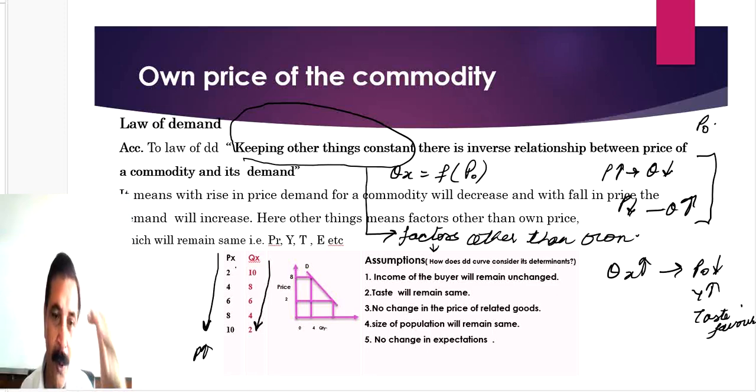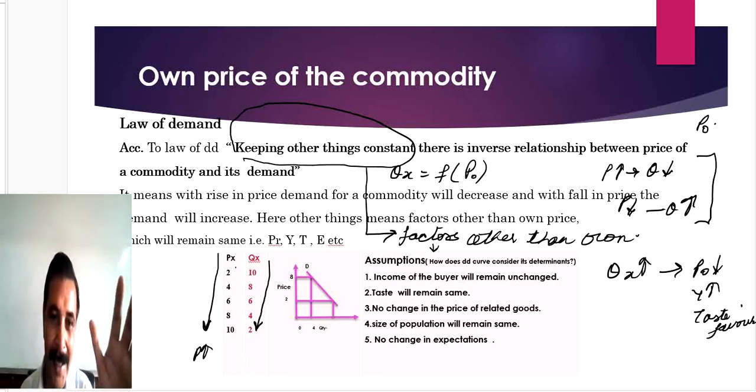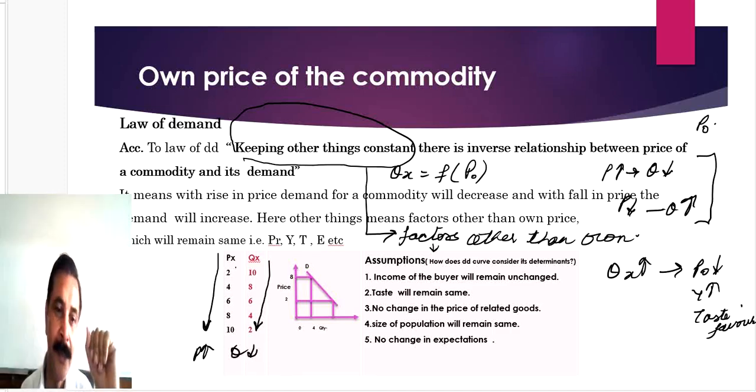As price goes on rising, demand is decreasing. At 2 it was 10, at 4 it was 8, at 6 it was 6, at 8 it is 4, and at 10 it is 2. Means if you read this schedule downward, you will find that prices are rising and demand is falling.